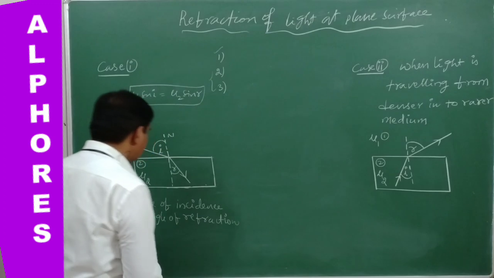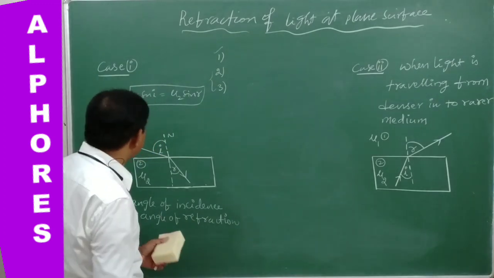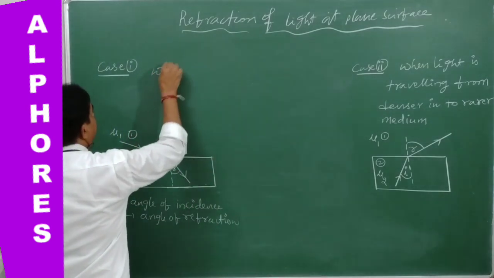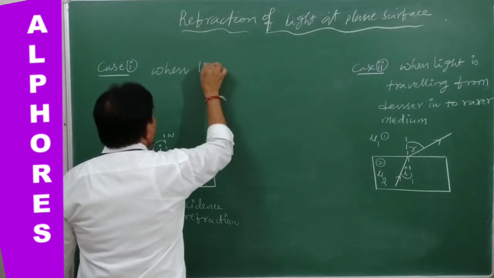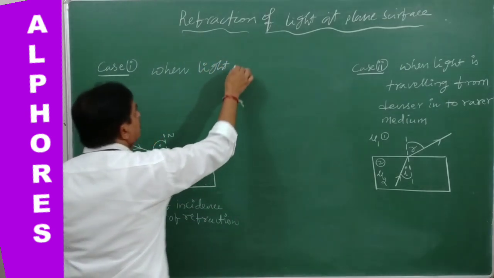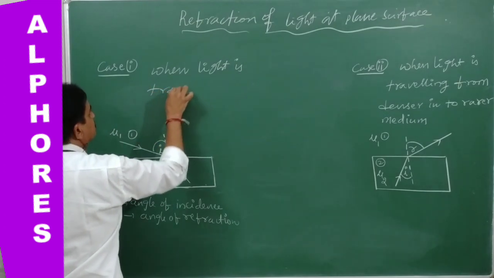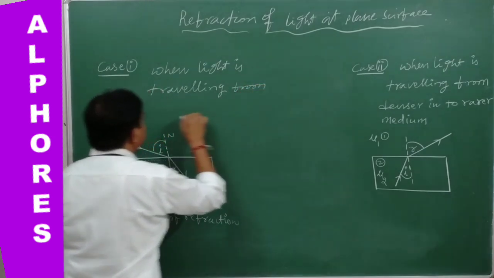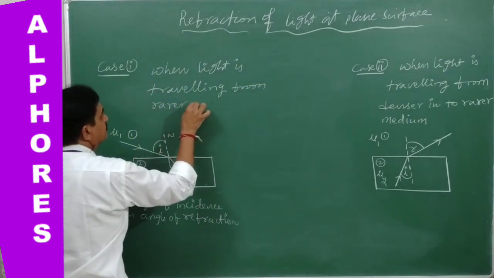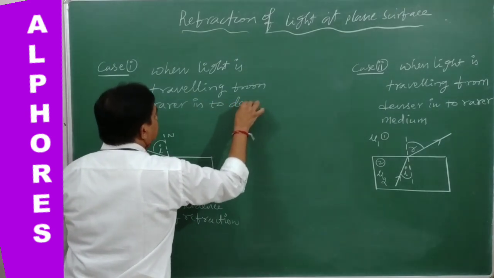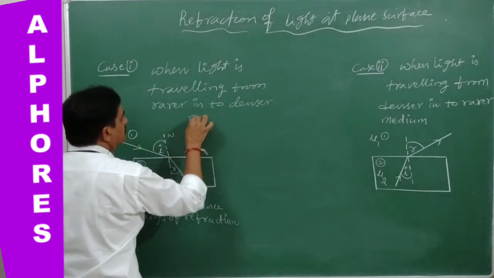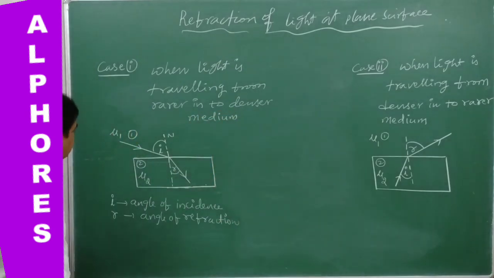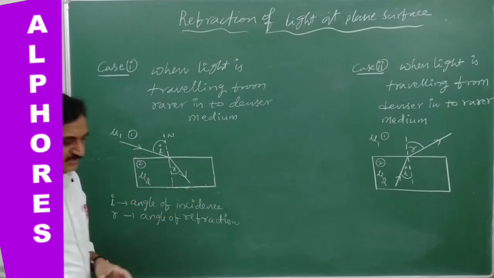Before that, let us find the deviation suffered by the light. Case 1: when light is traveling from a rarer into a denser medium.